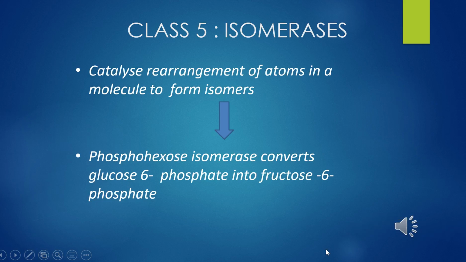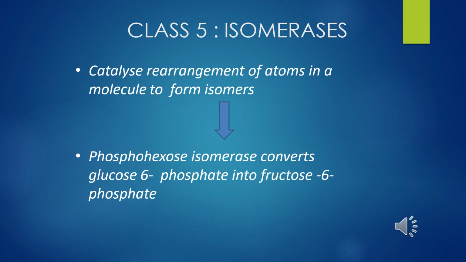This class is called isomerases. The enzymes cause rearrangement of molecular structure to effect isomeric changes. They are of 3 types: isomerases, mutases and epimerases. For example, glucose 6-phosphate when acted upon by isomerase converts into fructose 6-phosphate.